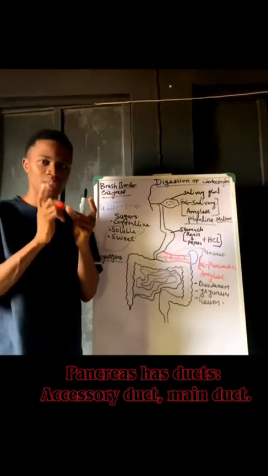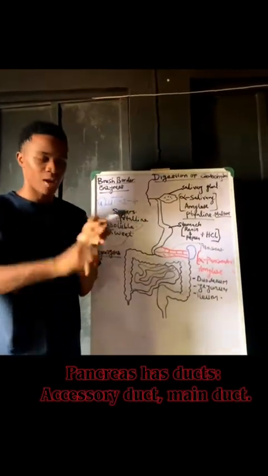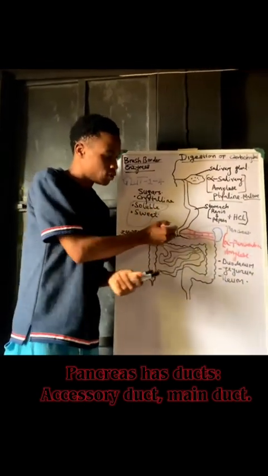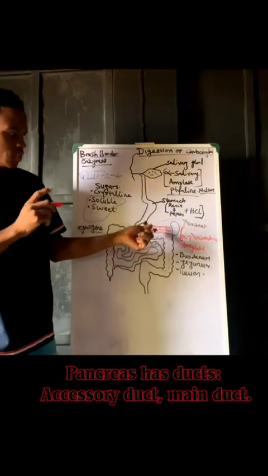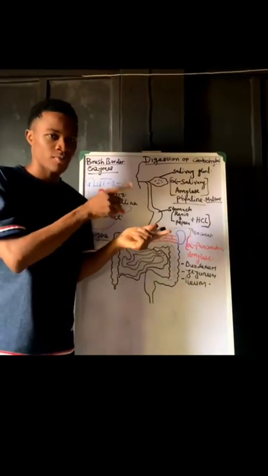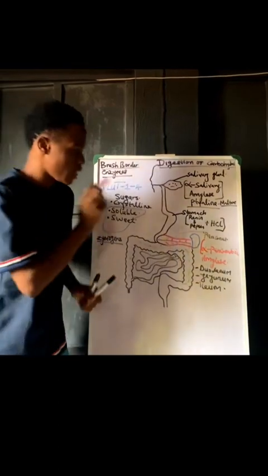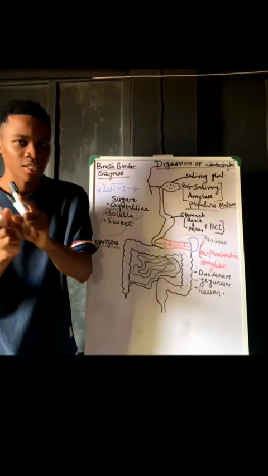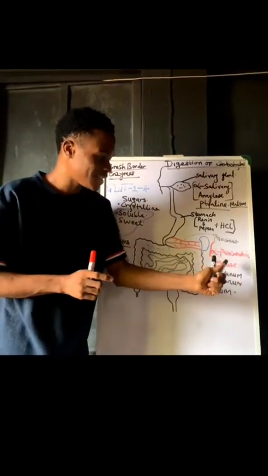The pancreas has ducts, the accessory duct and the main duct. What is this duct for? The duct is for release of its contents into the duodenum. Since it has ducts, the pancreas has two main functions. It has an exocrine function and an endocrine function. Know that. Then the pancreas itself, for carbohydrate digestion, will release a stronger amylase, which is alpha pancreatic amylase.